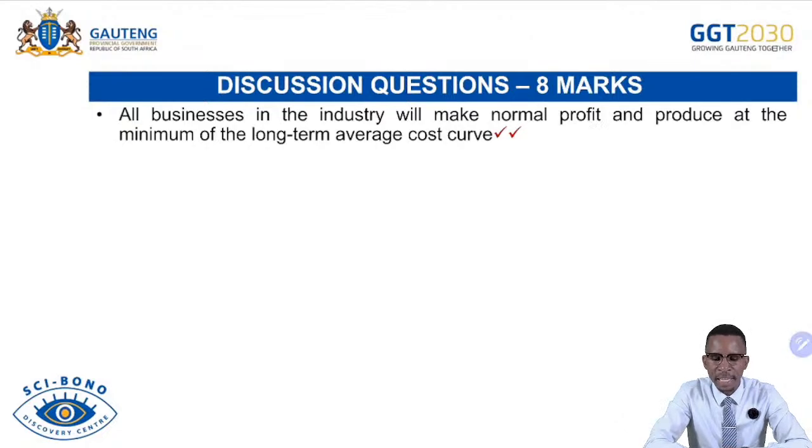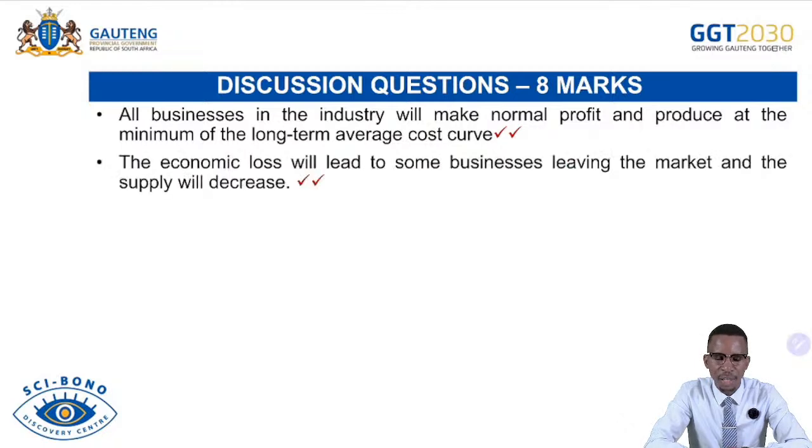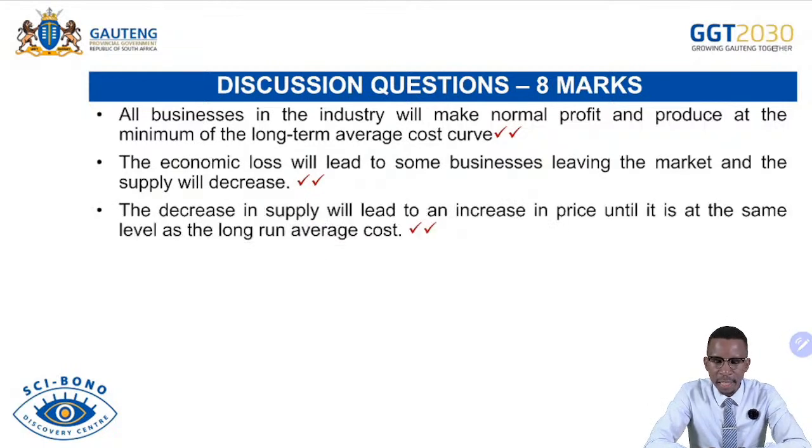All businesses in the industry will make normal profit and produce at the minimum of the long-term average cost curve. The economic loss will lead to some businesses leaving the market and the supply will decrease. Remember, as businesses leave the market, supply will decrease, encouraging existing firms that have remained in the market to produce even more, which will push their profits higher because the number of competitors in the market has declined. The decrease in the supply will lead to an increase in price until it is at the same level as the long run average cost.